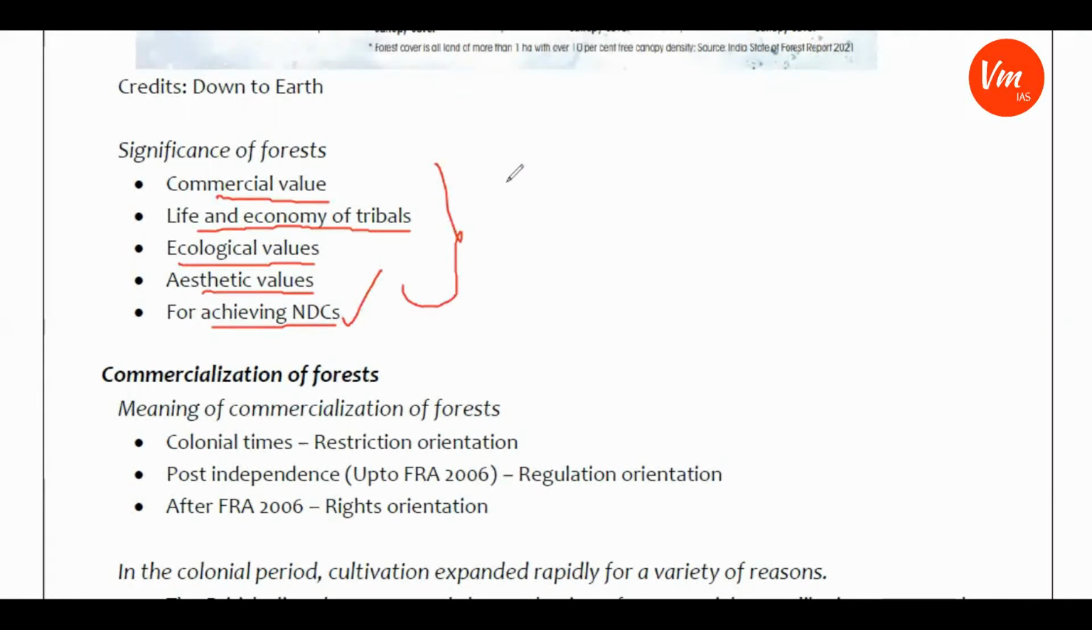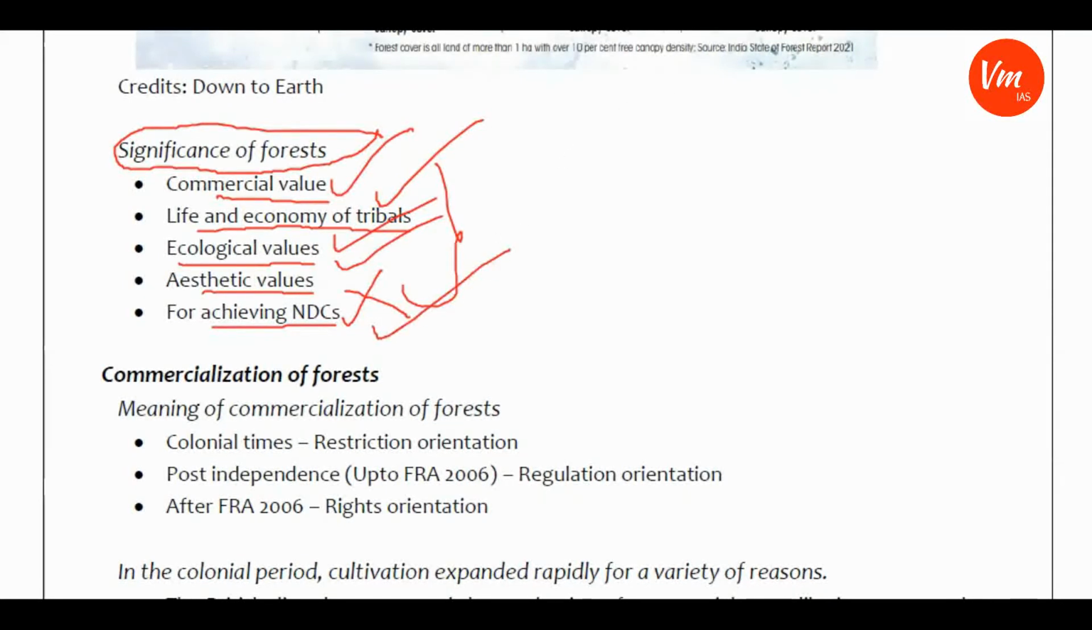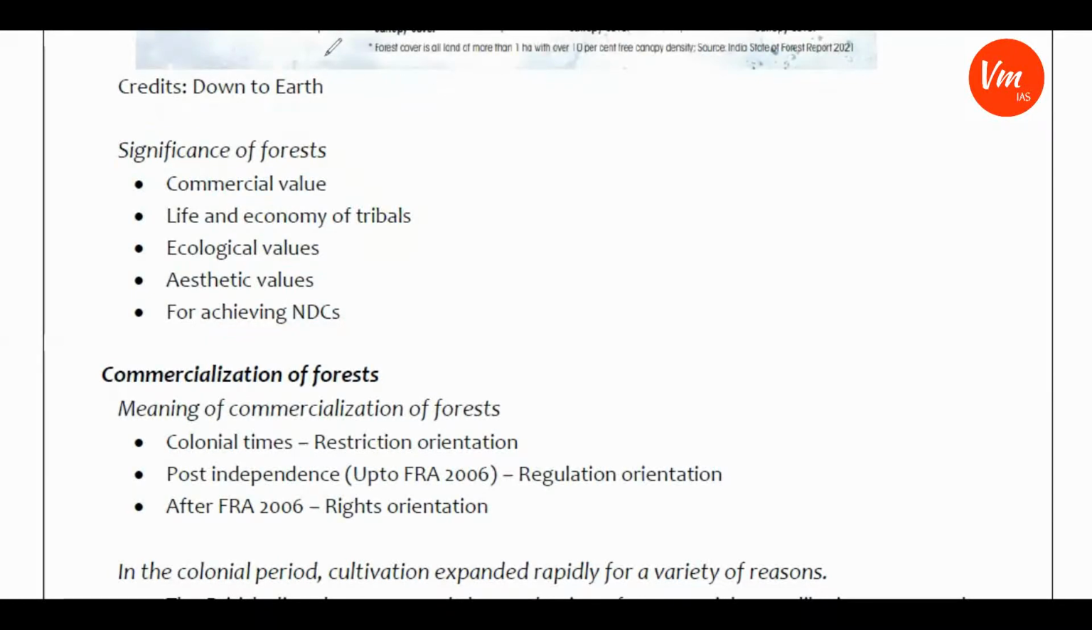the Indian economy, or what is the significance of forest resources for the sustainable development of the Indian economy, or achieving the balance between environmental and developmental needs of the country. So because of that, you need to try to make notes on these aspects. What is the commercial value, how the life and economy of tribals are dependent on the forest, what are the ecological and aesthetic values it provides, and how it is important for achieving India's nationally determined contributions. So these are the things that you should remember, and you should make notes.